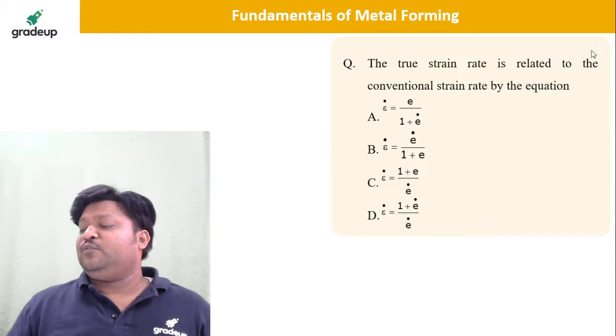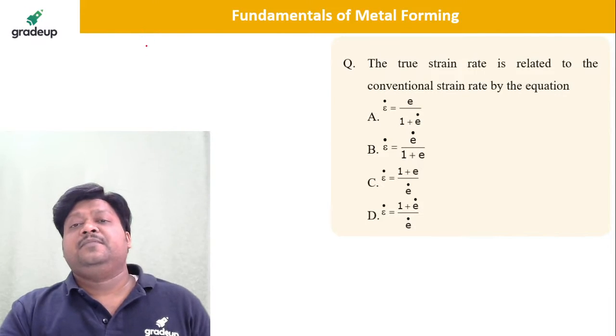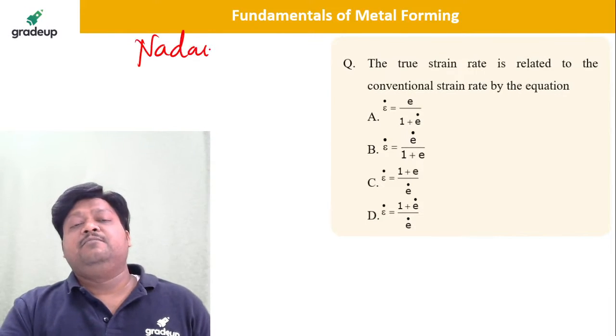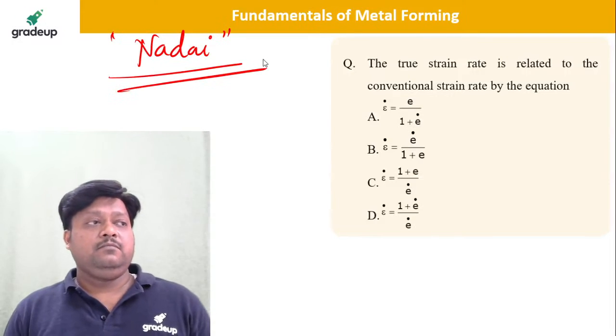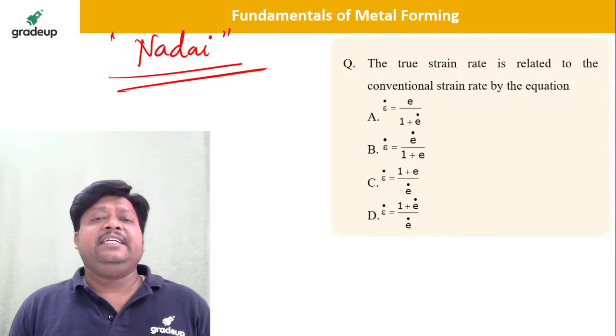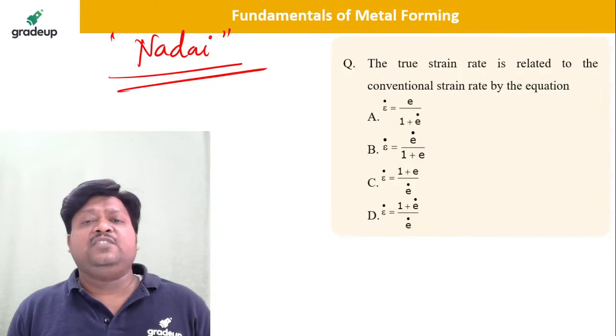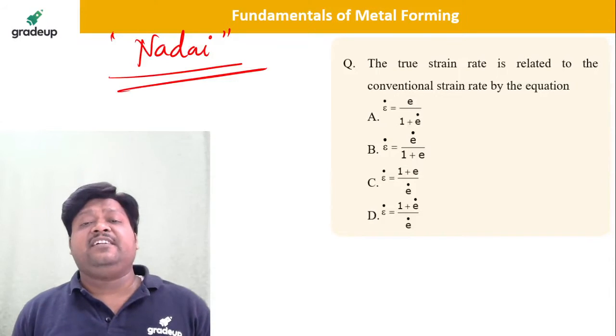Take the next question from the Nadai's equation, please. I already gave you the formulas for the true strain rate and the nominal strain rate.